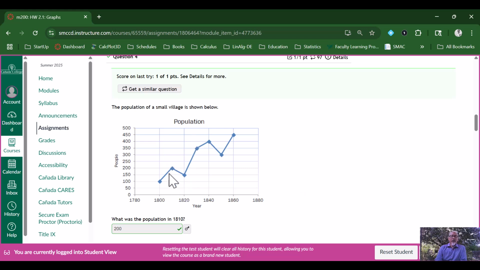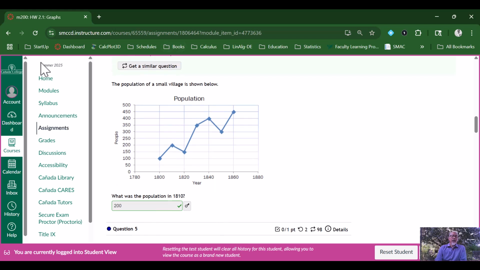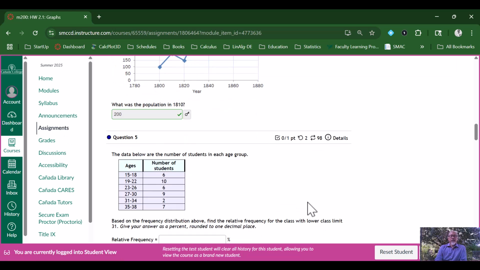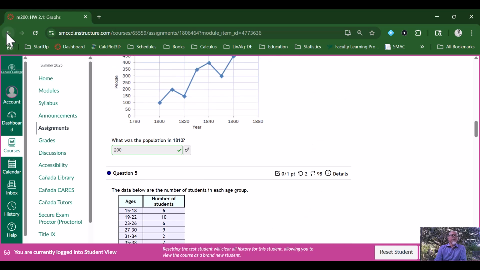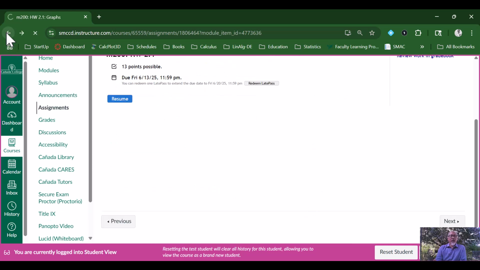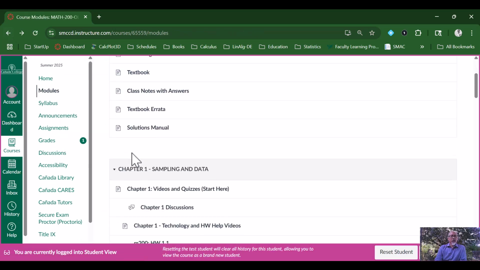If you're not getting the correct answer or not understanding it, you're more than welcome to jump back out and take a look at the textbook or any of the other videos to see if that'll help you. That's generally how the homework assignments look. Some of them have multiple parts, so keep that in mind. All right, so that's how the modules are set up.